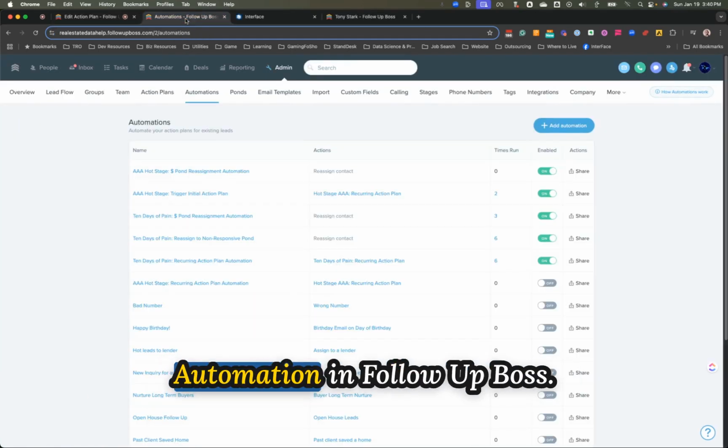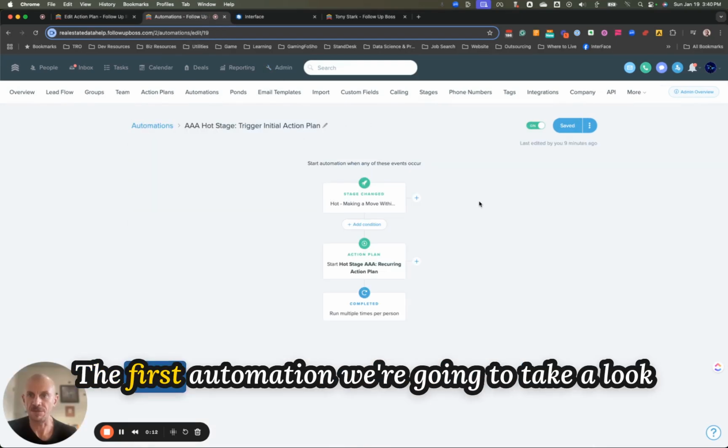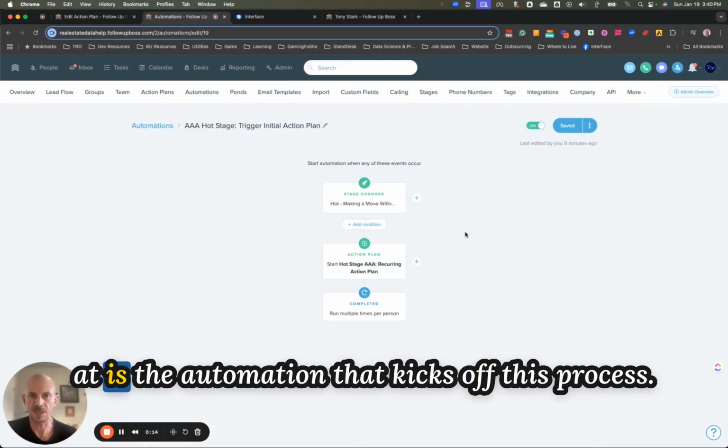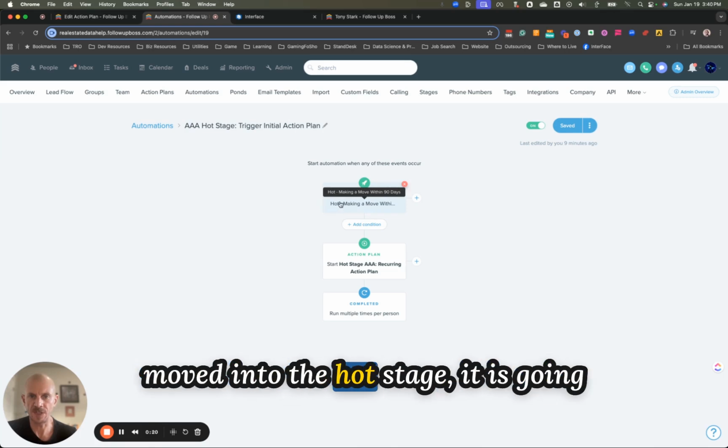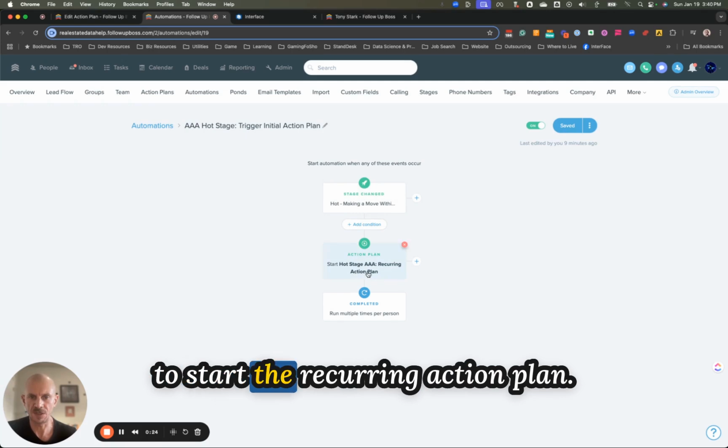Now we're going to take a look at automation in Follow Boss. The first automation we're going to take a look at is the automation that kicks off this process. So the trigger is when the lead is moved into the hot stage. It is going to start the recurring action plan.